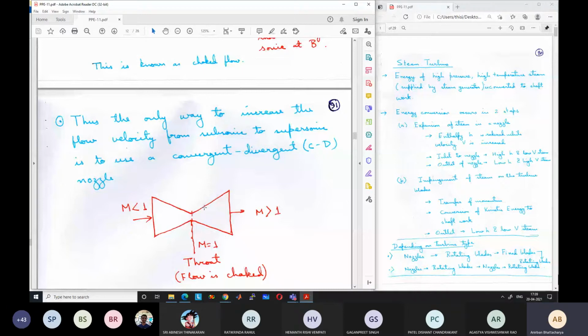So this is known as a convergent divergent nozzle, and this type of nozzle is required to accelerate the flow from a subsonic to a supersonic velocity. All this we have studied.